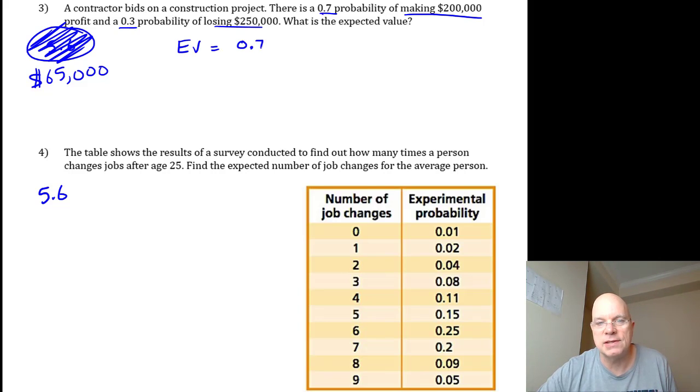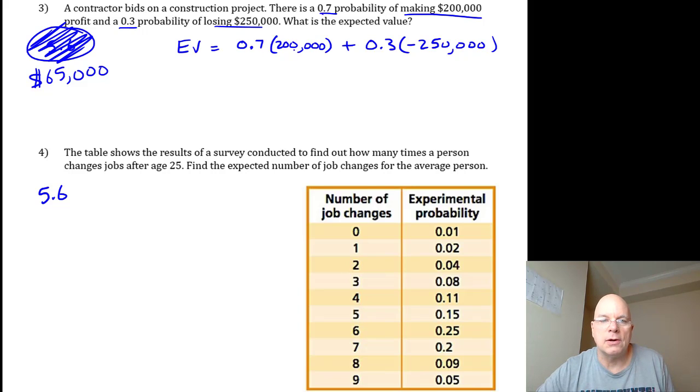There's a 0.7 probability of making, so positive 200,000, and there's a 0.3 probability of losing, so negative 250,000. And then we've got 10 to the 5th power here. You move the decimal 5 to the right, and then do 7 times 2.